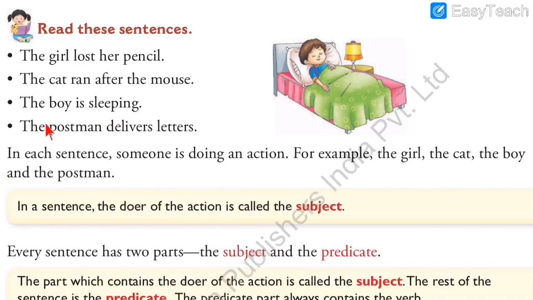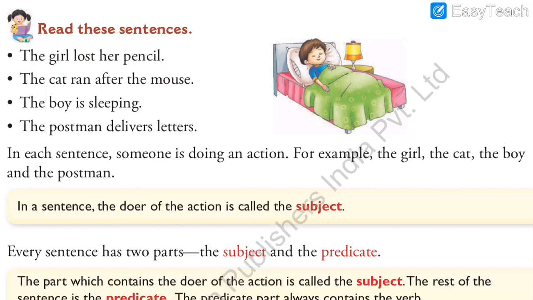The boy is sleeping. The postman delivers letters. So all these sentences, as you can see here, there is a subject and a predicate and there is also a verb. So in a sentence, the doer of the action is called subject. See, what is the first sentence?